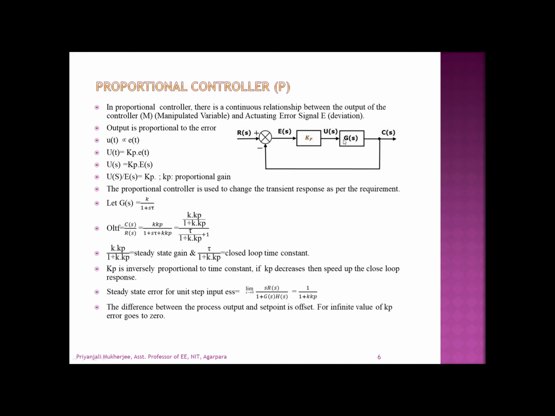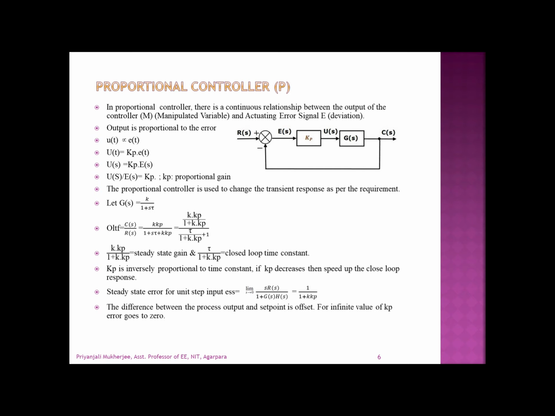So we can write u(t) is proportional to e(t), or u(t) equal to Kp into e(t), where Kp is the proportional gain. Next, we apply the Laplace transform on both sides. So it becomes U(s) equal to Kp into E(s), or U(s) by E(s), that is the transfer function of this block, becomes Kp, and Kp is known as the proportional gain. The proportional controller amplifies the error signal by an amount Kp. Also, the introduction of the proportional controller in the system increases the forward path gain by an amount Kp.